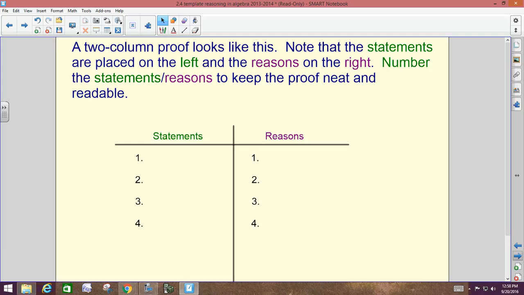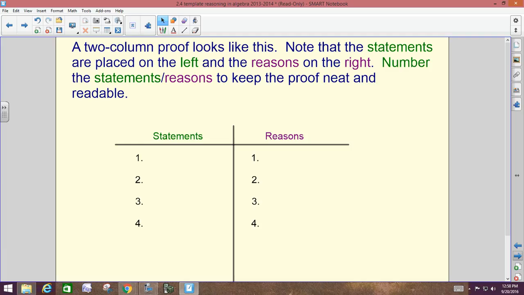Okay. Proofs in geometry. There's many ways you can write a proof. There's things called flowchart proofs that have all these bubbles all over and you're supposed to follow the arrows and they float around. They get super confusing, so we don't use those. Then they have paragraph proofs where you actually write out a proof sentence by sentence like an English paper. They can be as long as a page or two. We don't do those either.